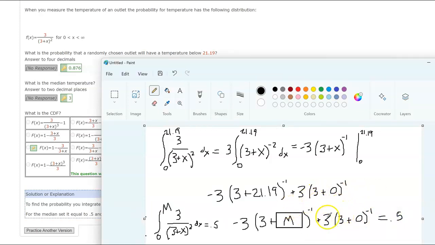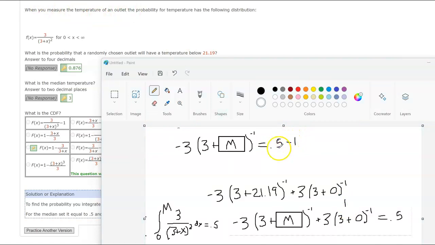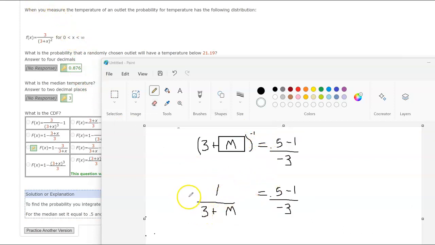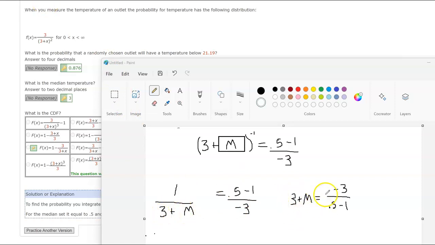Although, look right here, 3 times 3 to the negative 1. This is just 1. So I can subtract the 1 to the other side. Let's divide by this negative 3. And now I've got to worry about how do I invert this. I mean, let's write it back the way that you might be used to seeing it. Like this. You can either think of invert and multiply, or you can think of multiply both of these by the other one. Whichever way it takes for you to end up with the 3 plus m on top and the 3 and the 0.5 minus 1 flipped like that.